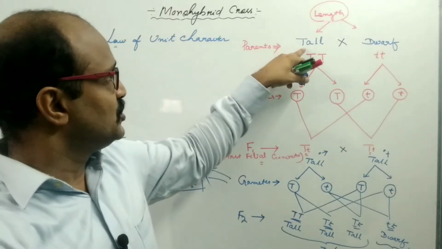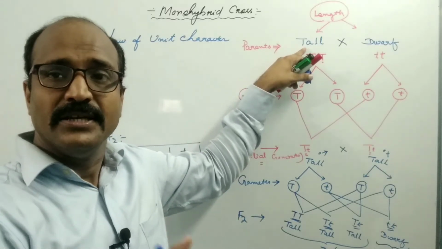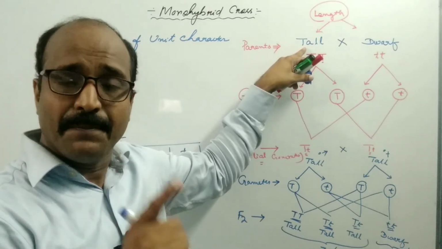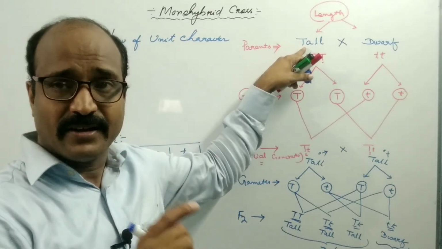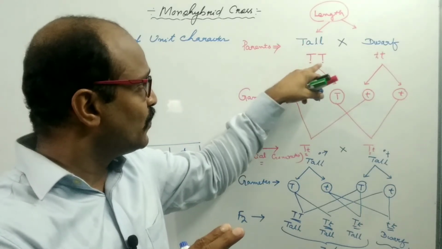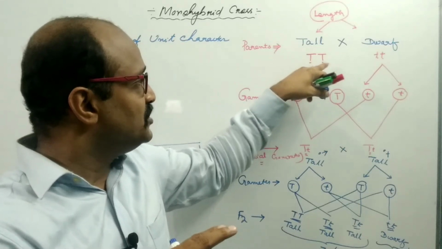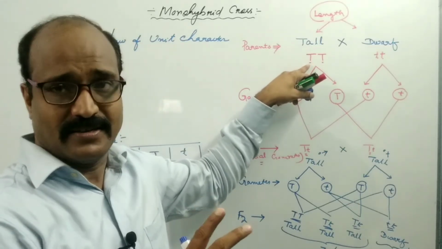So each character of the individual is controlled by factors, and a pair of factors are present. Nowadays these are known as genes, but according to Mendel, these genes are factors.